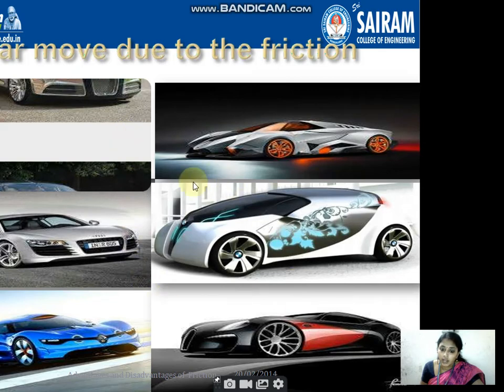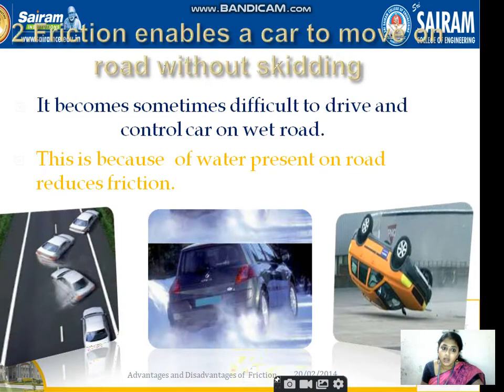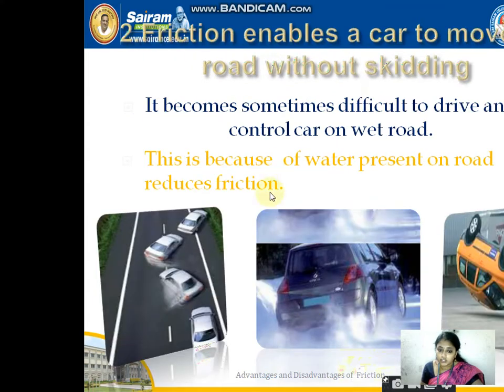And here I have some examples of wheels, how they are placed, and the design of wheels in order to deal with frictional resistance. And we'll see one more thing. Friction enables a car to move on the road without skidding. Yes, you can move without skidding, as I said already. If there is any water or oil spilled on the surface, it is very difficult for the tire to move